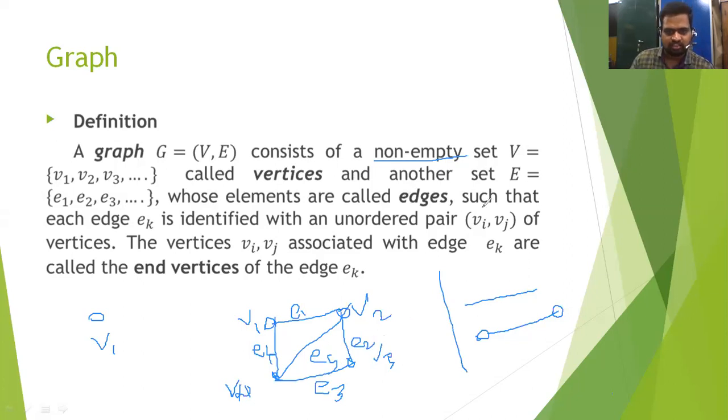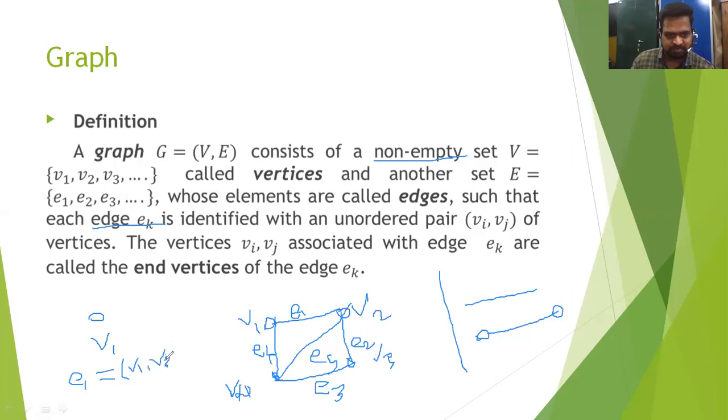Another point: each edge Ek is identified with an unordered pair (Vi, Vj). Suppose E1 is an edge between V1 and V2, and E2 is the edge between V2 and V3. E1 is expressed by the unordered pair V1, V2.